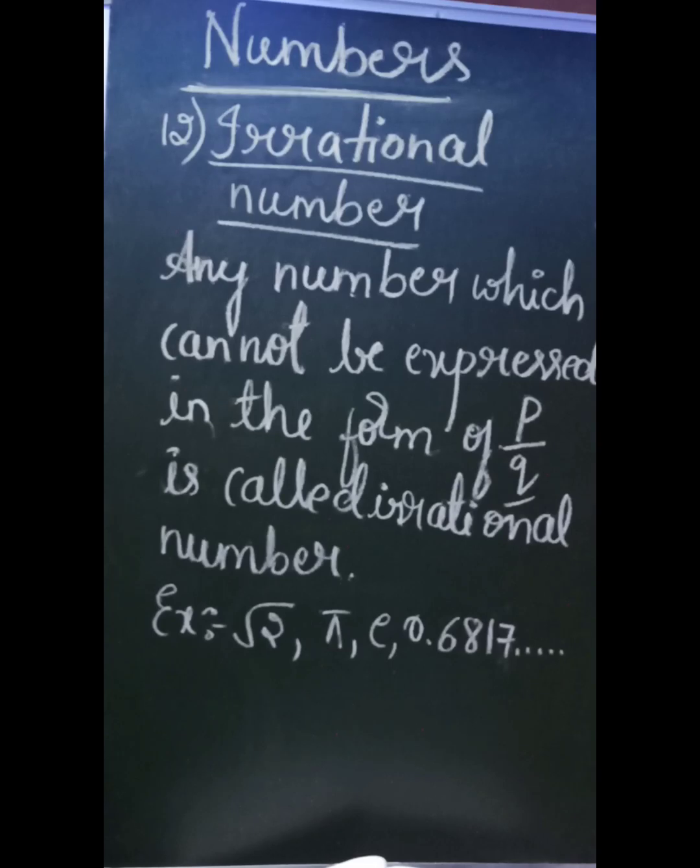So it is easy to remember: when you solve that number, it cannot be expressed in the form of p by q, where in the denominator you will get 0 sometimes. As we know, to call any number a rational number, q should not be equal to 0, right? So this is how we define irrational number.